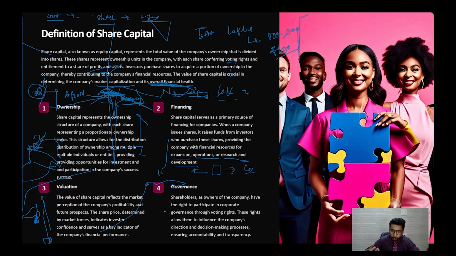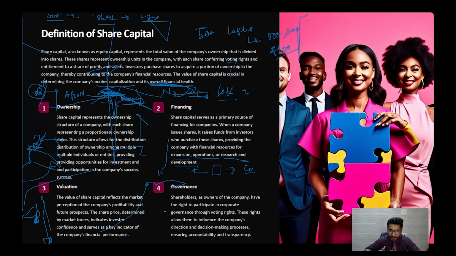The owners. Who are the owners? The investors who have purchased your share capital. They have the right to participate in the corporate governance. They have the voting rights. They can participate in the AGM. Their vote can affect the decisions of the company. Okay, and hence they are ensuring accountability and transparency.